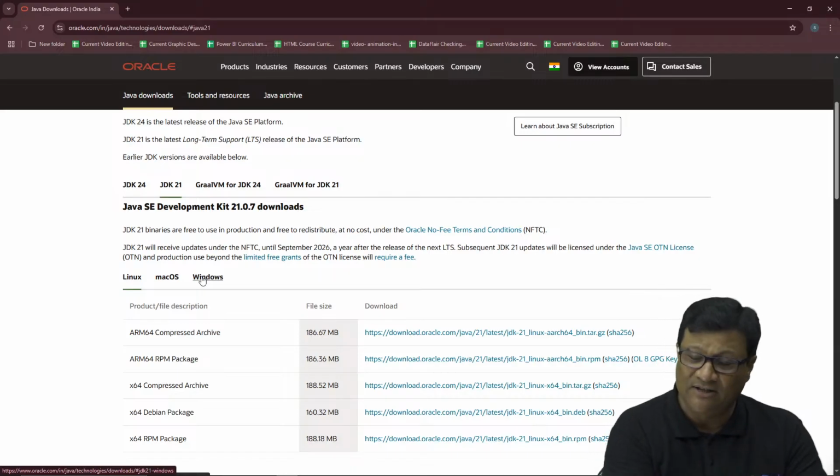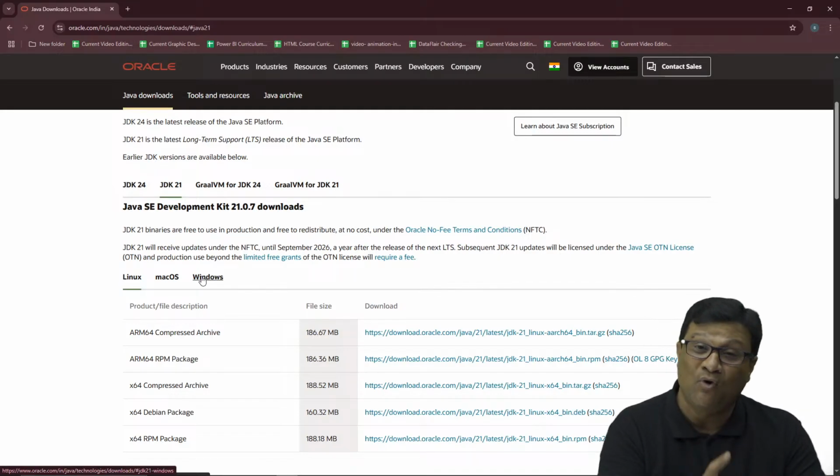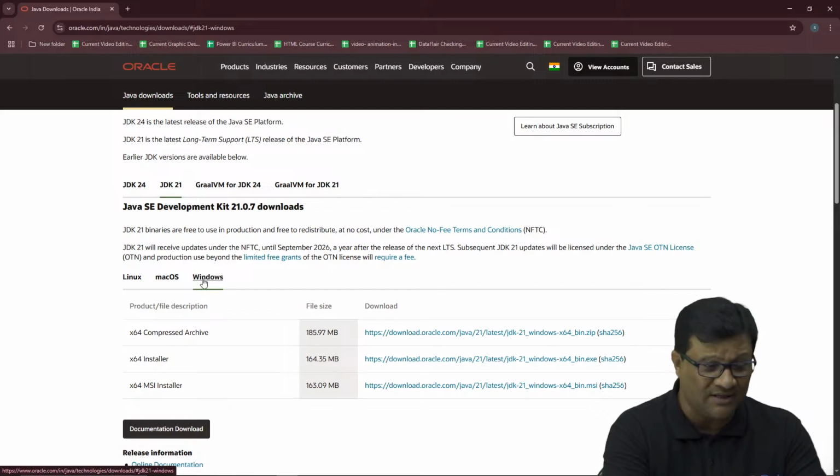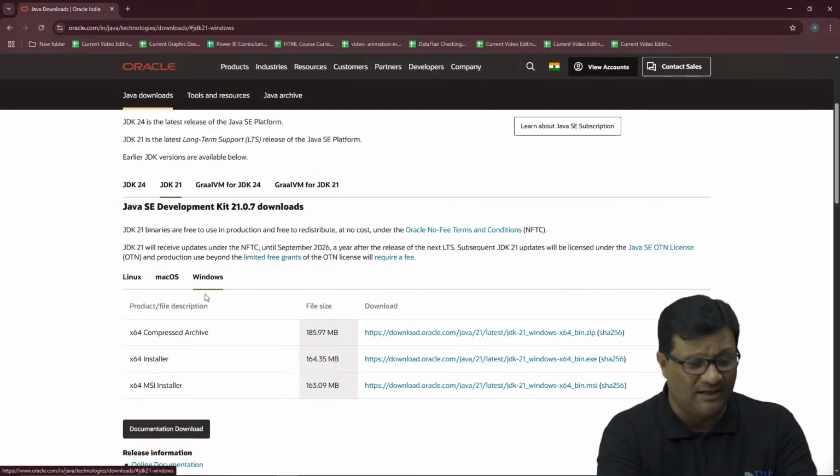I already explained this concept to you, right? So JVM is not platform independent. Java is platform independent, right? So if you want to install Java for Windows, then you have to select this Windows option. Later on I'll explain how to install Java for Mac OS and Linux in an upcoming session.